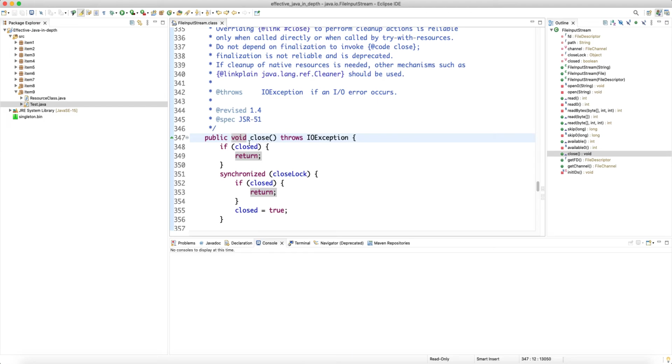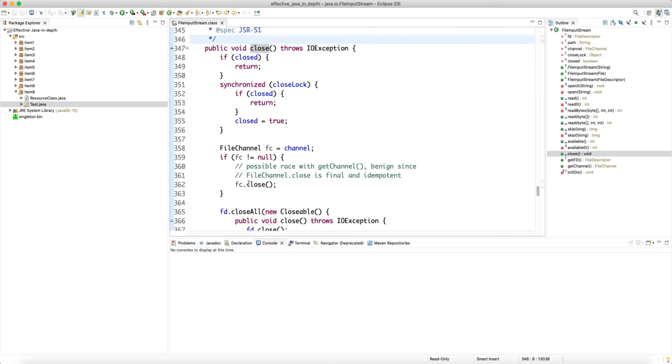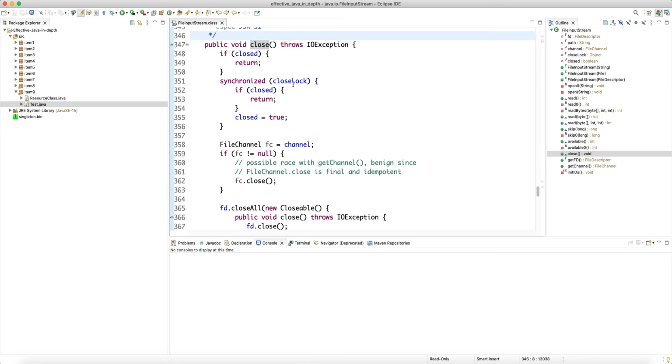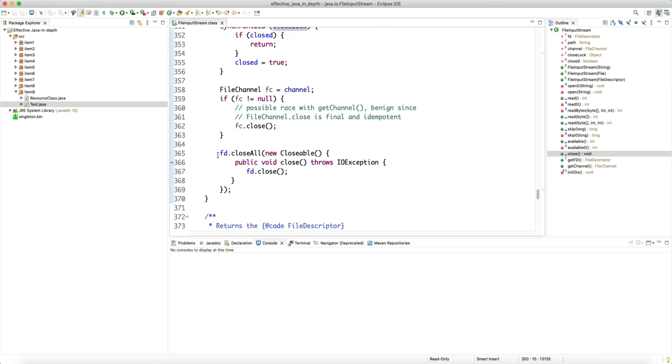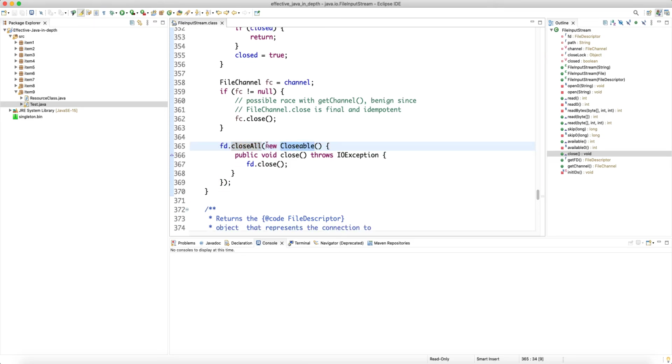Either you return and do nothing, or you can throw an exception saying that, hey, this was already closed, so there is no point in closing it again. And then this lock is because of multi-threading. And then the file descriptor, it just closes everything. It creates a new Closeable, and then basically uses an anonymous inner class.